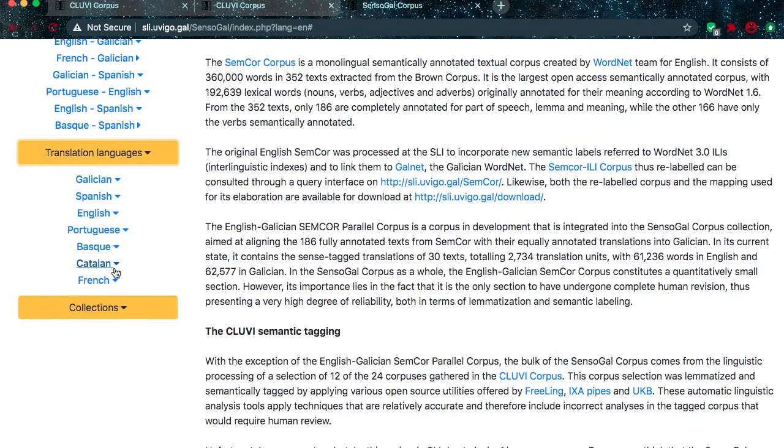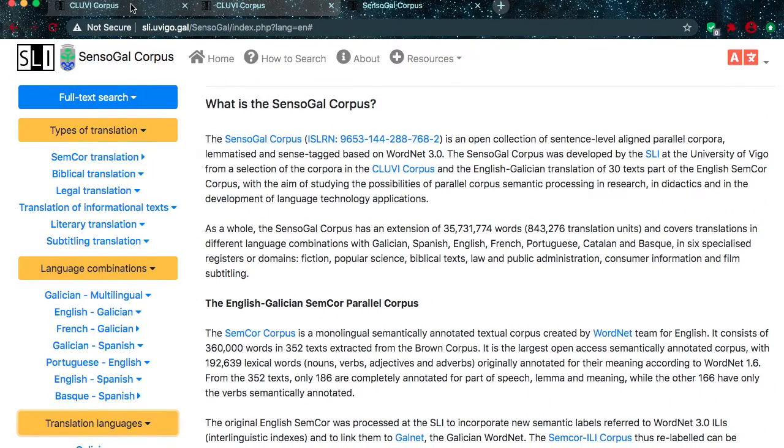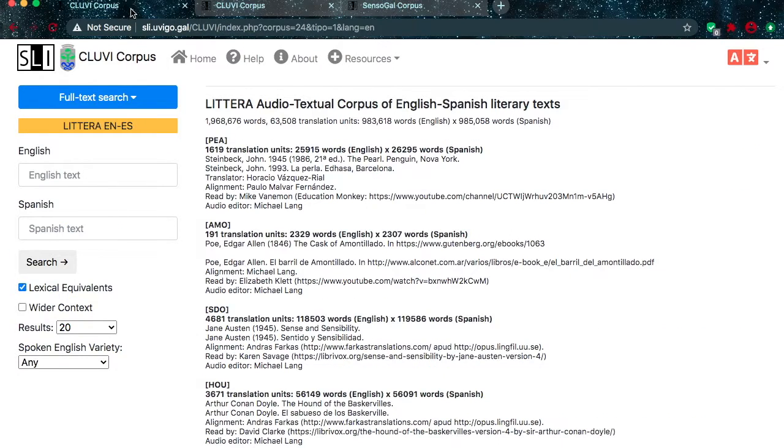Although the exercises in this video are specifically intended for working with the Litera subcorpus, many of the basic skills gained here can also be applied to the other subcorpora within Cluvi. Instructional videos for searching Litera via the Sensogal corpus are available on Litera's corresponding homepage in Sensogal.